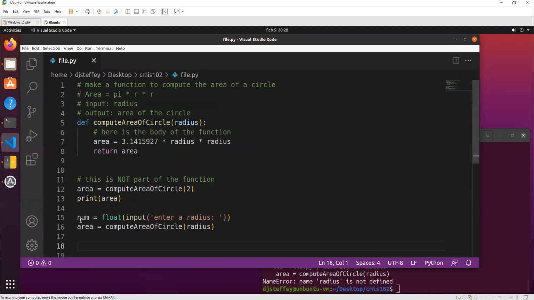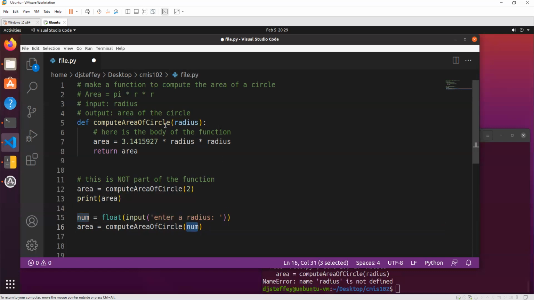So notice that I named this variable num, right? Why did I not name it radius? The reason is that it doesn't matter, because whatever I type in, I'm going to say that is the variable num. And num just represents whatever number I typed in. And that's the number that I want to use for my computation.